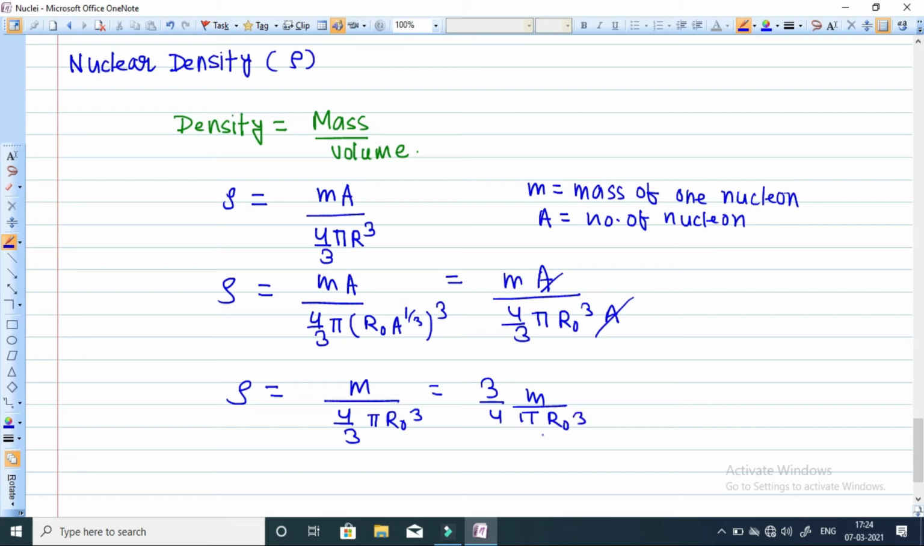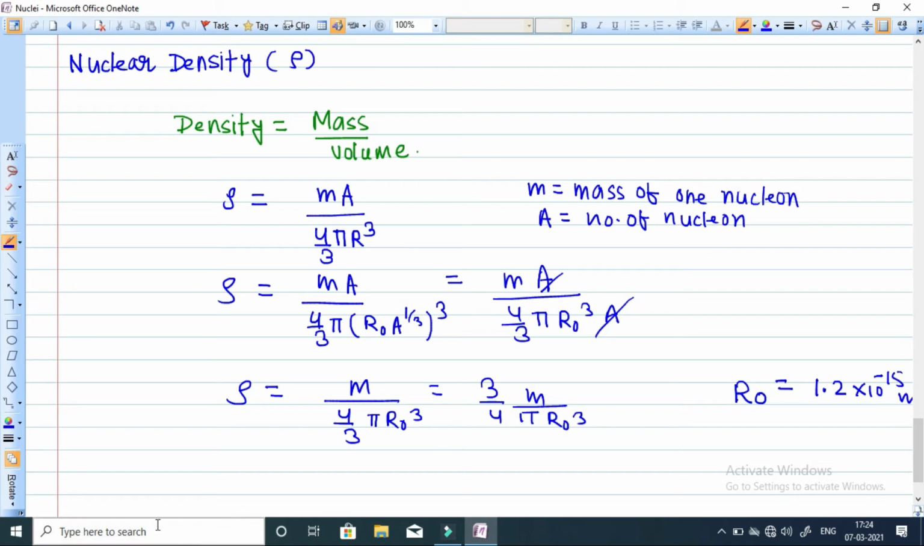Now clearly you can see from this equation that all the terms are constant. 3 by 4 is a number, m is the mass of one nucleon, either proton or neutron we can take, pi is again a constant 3.14, and r naught is a constant. The value of r naught we have just found out: r naught is equal to 1.2 into 10 to the power minus 15 meter.